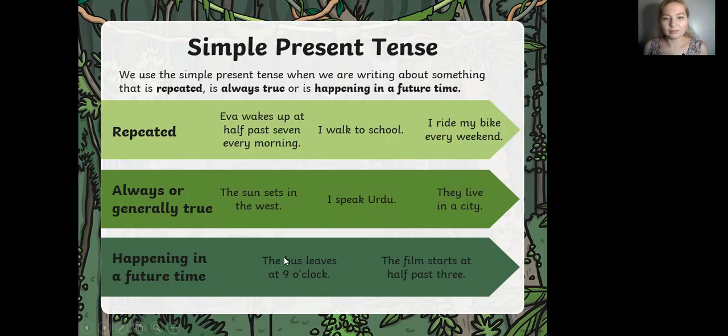Now, something which is going to happen in the future, but it's not certain: the bus leaves at 9 o'clock. So in general, you see, the bus leaves at 9 o'clock, or it's going to happen in the future. So for instance, it's going to leave at 9 o'clock, so you just say the bus leaves at 9 o'clock. The film starts at 3:30. So basically, we refer to the future with this tense as well.